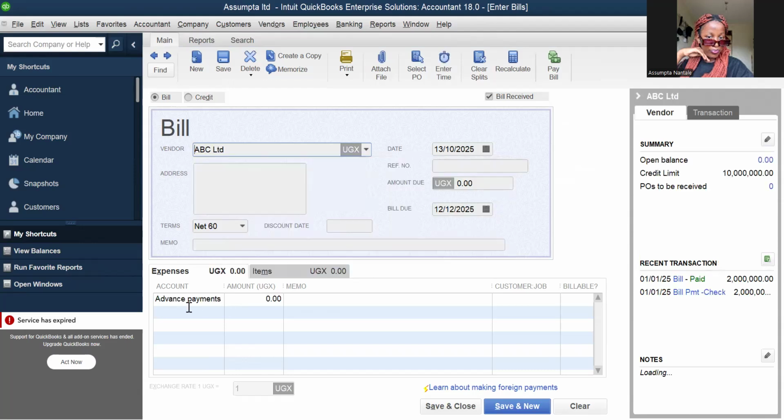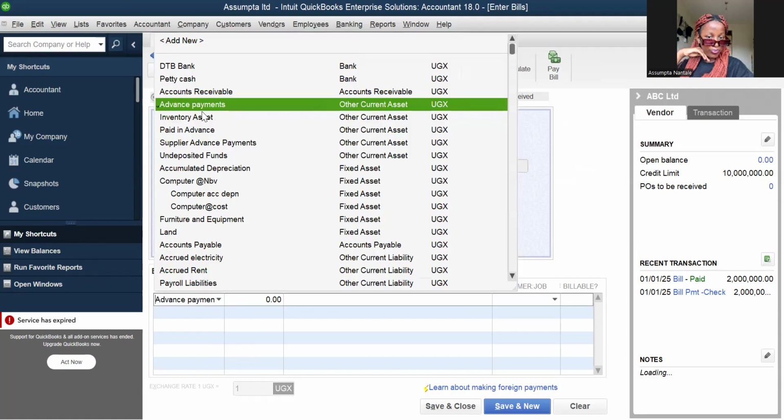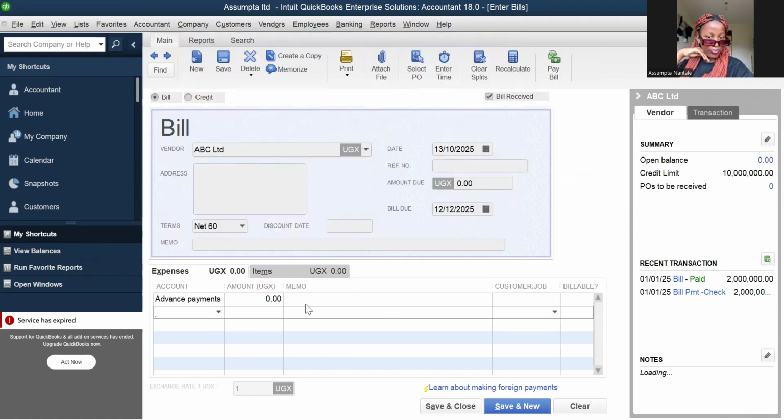Then you see it's already advance payments. You choose the expense you want, maybe advance payments or paid in advance, I have two of these. Then you put in the details, and then you save and close.